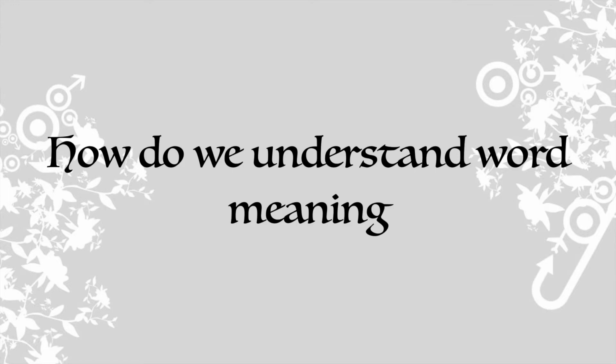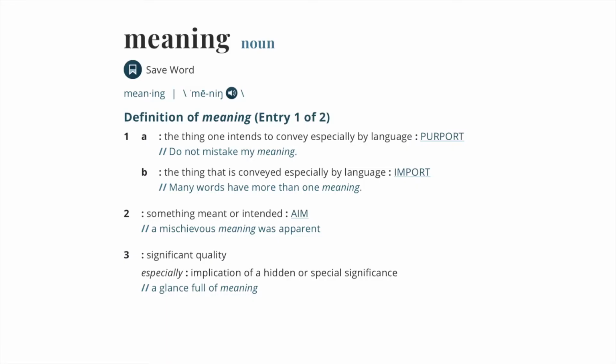How do we understand word meaning? We as human beings have a certain way to represent the meaning of words in our brain. If you search for the meaning of the word meaning, it says: the thing that is conveyed especially by language, or something that is meant or intended. So every word we utter, we intend to convey something to the other person. Keeping this idea, we want a technique to teach computers to understand the meaning of words so that they can process text and voice data.